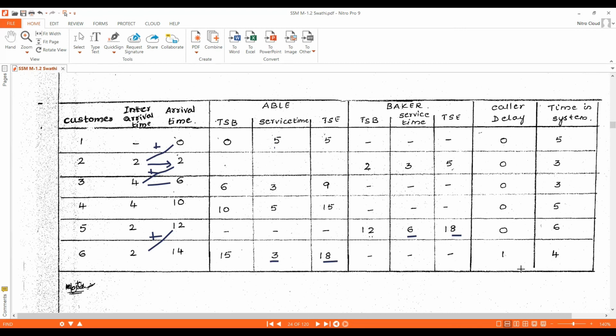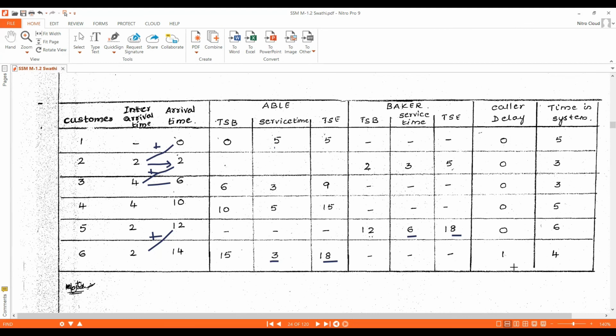And we need to update the caller delay. How much time did customer 6 wait in the waiting queue? He arrived at the call center at simulation clock time 14 minutes, but at that time both Able and Baker are busy. Able becomes free at simulation clock time 15. So 15 minus 14 is 1.